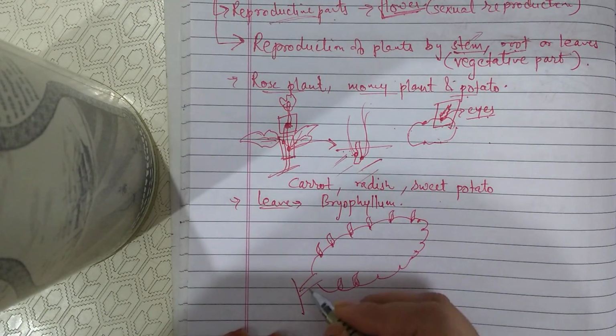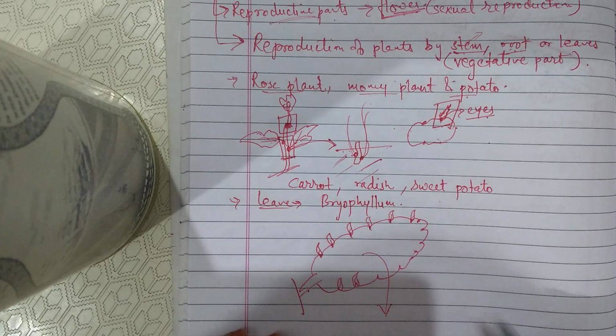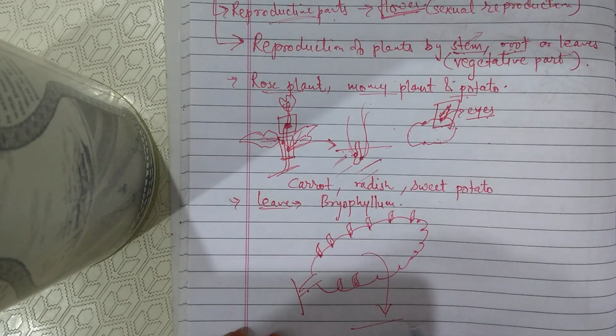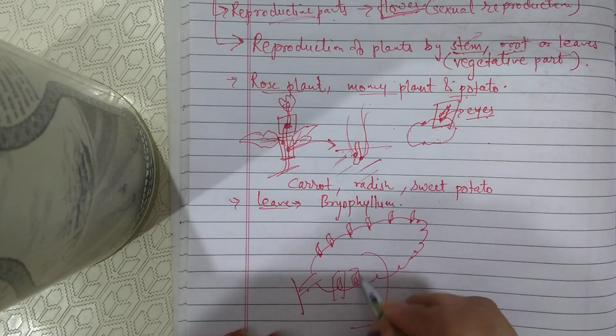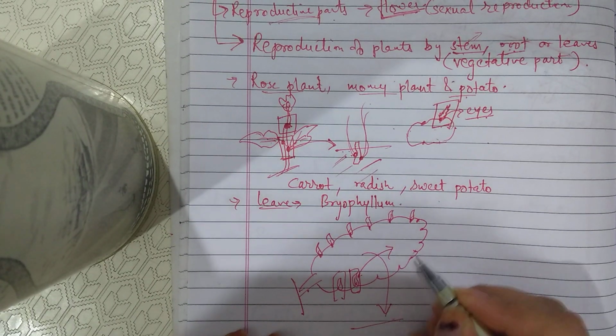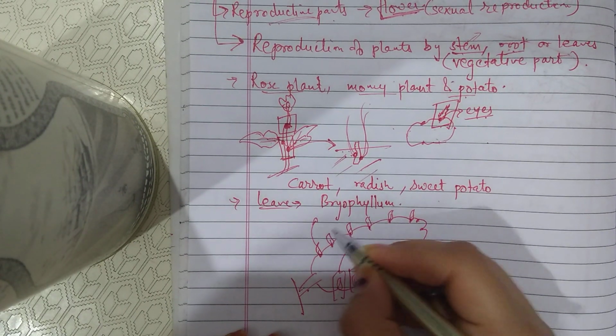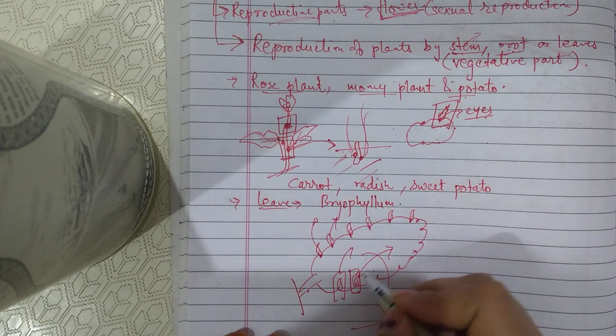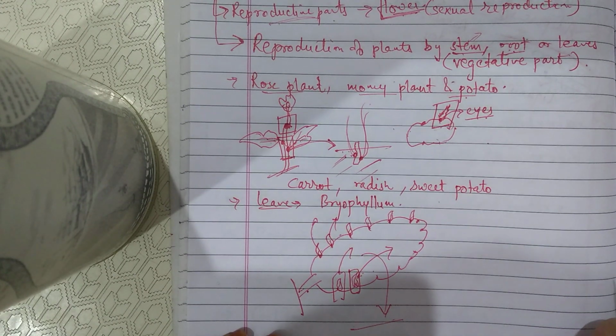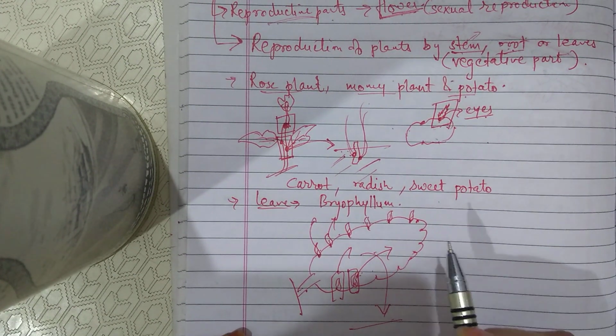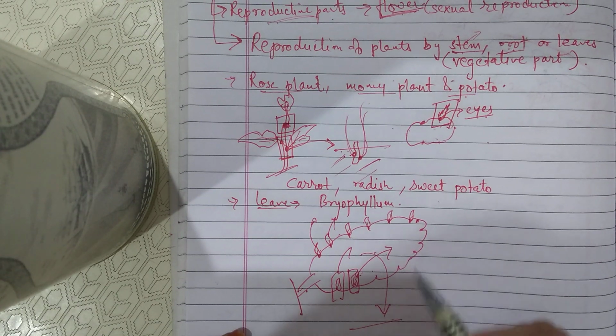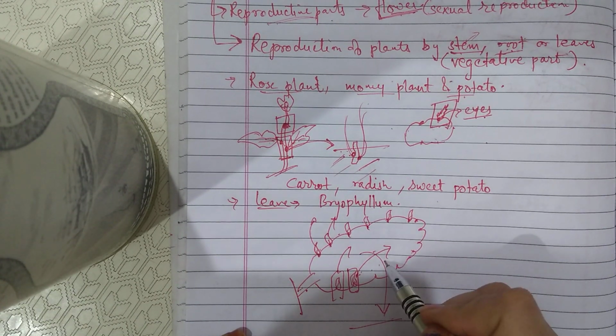And when this leaf sheds off and falls on the ground, all these leaflets will grow into a new plant. So from the single leaf we can have many more plants. Here also the seed is not involved in the reproduction. What is involved here is the leaf.